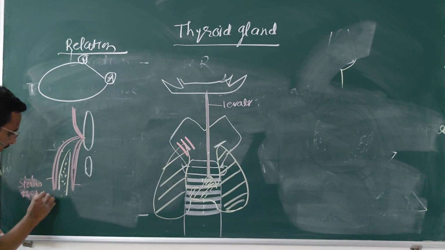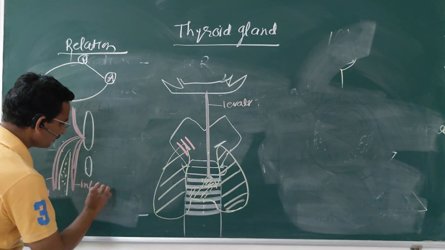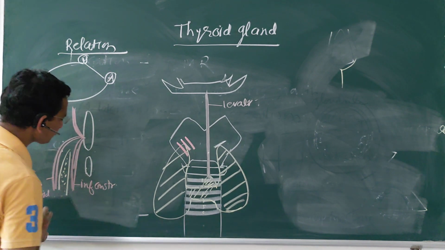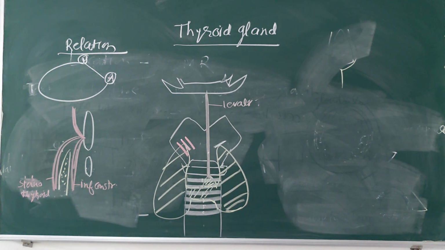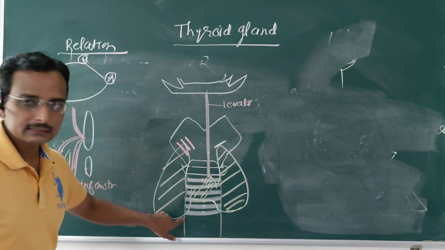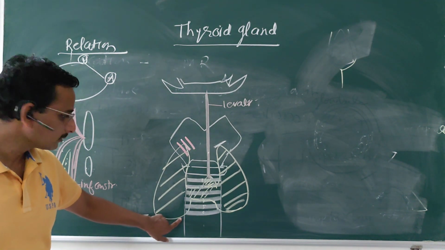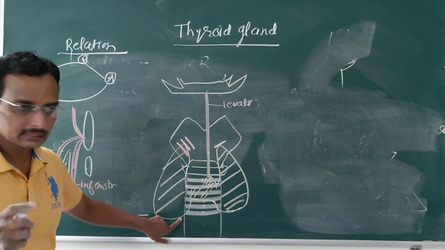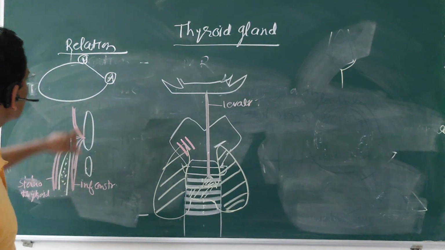The base is related to the fifth and sixth tracheal rings. Understand?